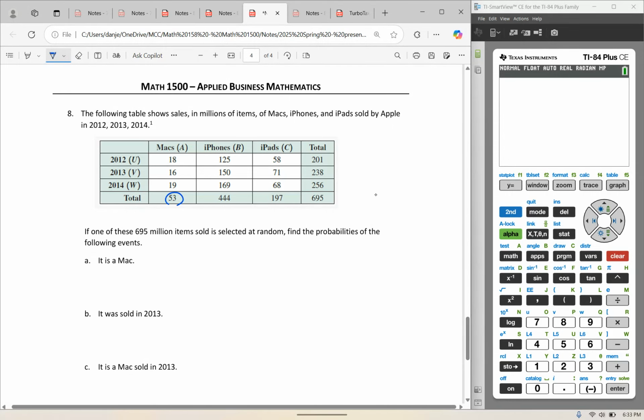Well, there are 53 of the 695, so 53 over 695. So that's my probability. 53 divided by 695 is 0.0763. I insist always that probabilities are written to 3 or 4 decimal places.